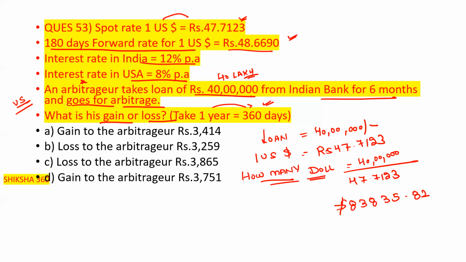83,835.82 dollars. And how much interest will the person earn on the dollars? That is 8%. I will move toward the next. So how many dollars does the person have? I will write it here.